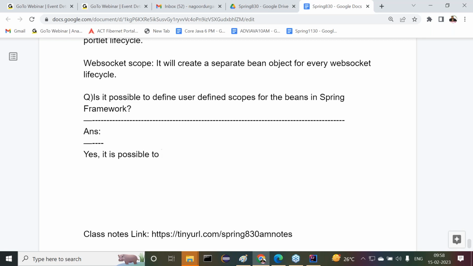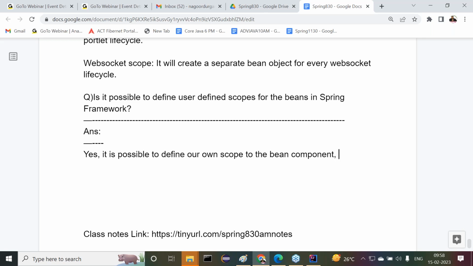Yes, it is possible to define our own scope for the bean configuration, for the bean component.